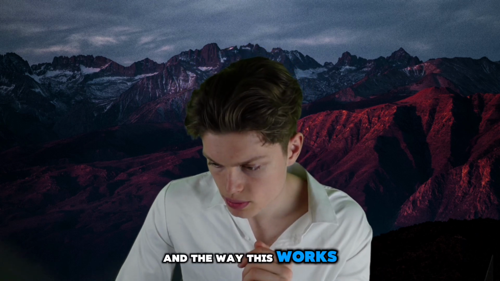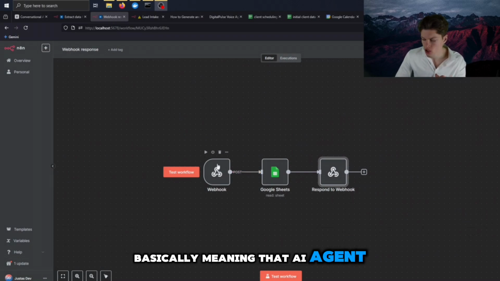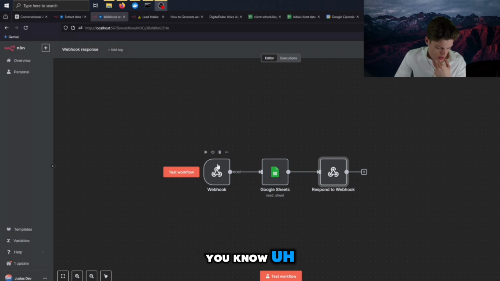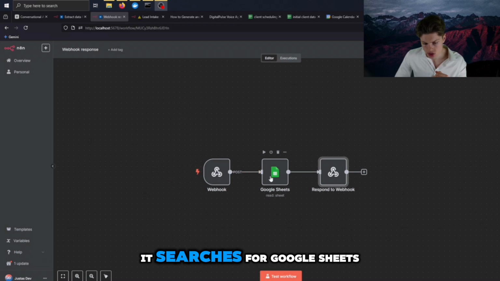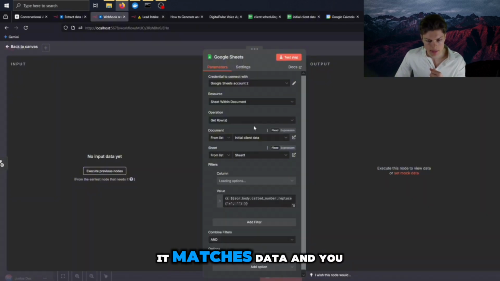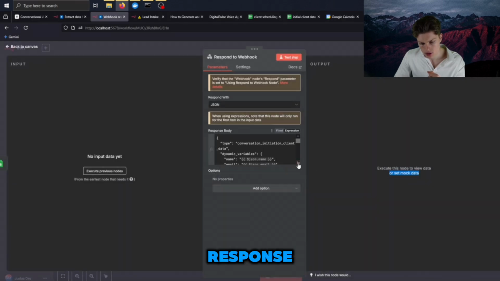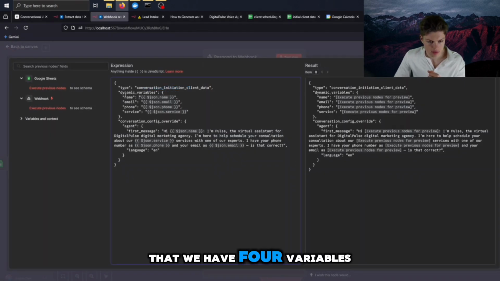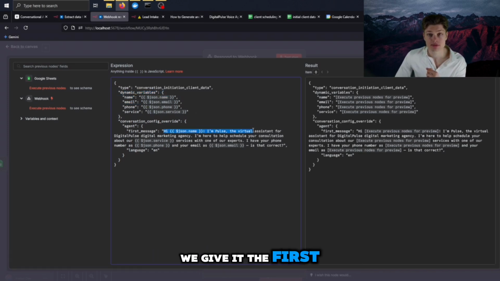And the way this works is that on the webhook call, meaning the AI agent asking whether we have information on this client, it searches Google Sheets, through this sheet, and it matches by phone number. So it matches data, and it gives the AI agent a response in which it tells it that we have 4 variables for this: name, email, phone number, and service. And basically we give it a first message to say to the user.